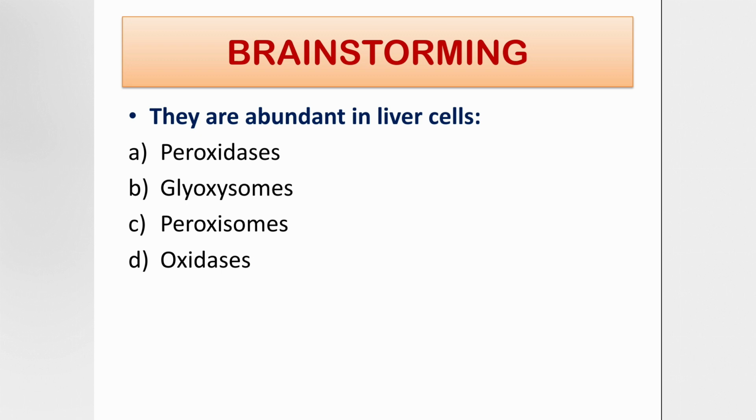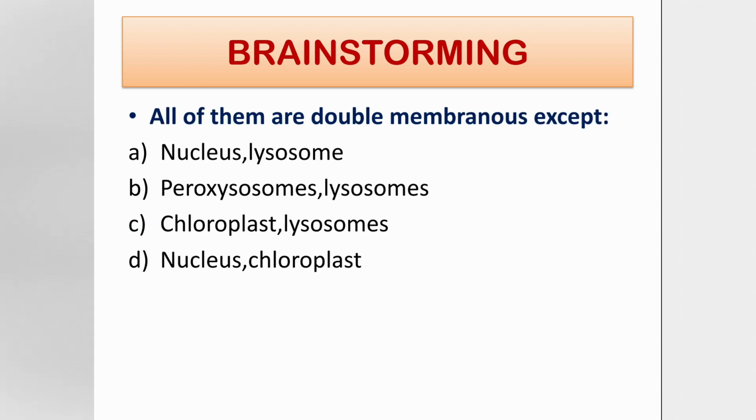And now I'm moving on to the last session, a very important session for me to know your concepts, that is brainstorming. Okay, they are abundant in liver cells: peroxidases, peroxisomes, and oxidases. Think about the answer. Yeah, you would be knowing. It is peroxisomes.